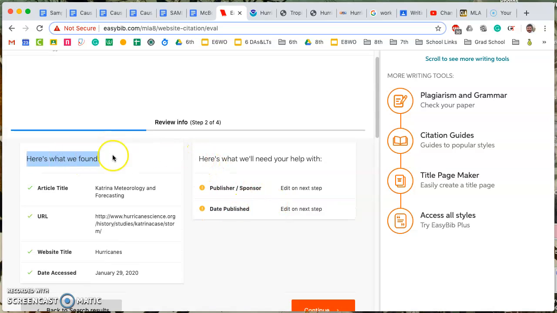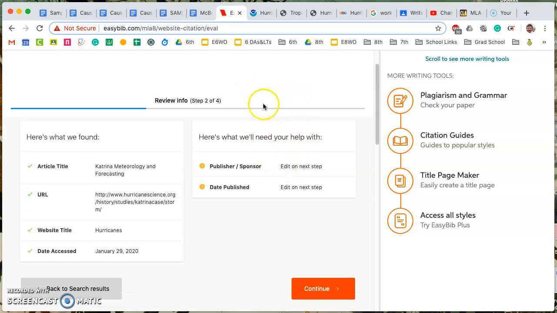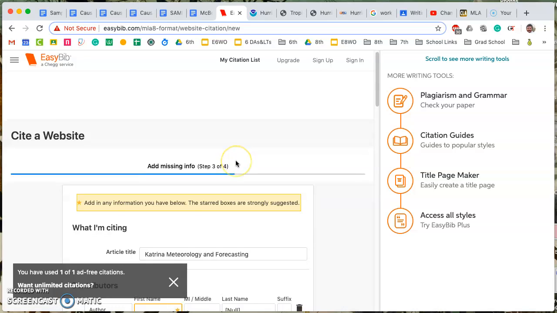Notice there's "here's what we found" and "here's what we'll need your help with." When you go to a reliable source, like I've been having you look through instead of the .coms, or if it's a good news outlet, there is less that you need to look for, but I'm going to walk you through what I did for mine. So I'll press continue.